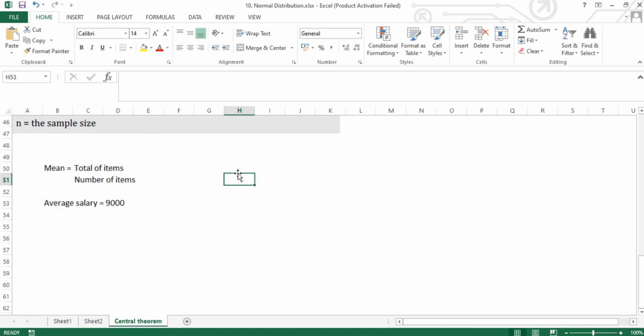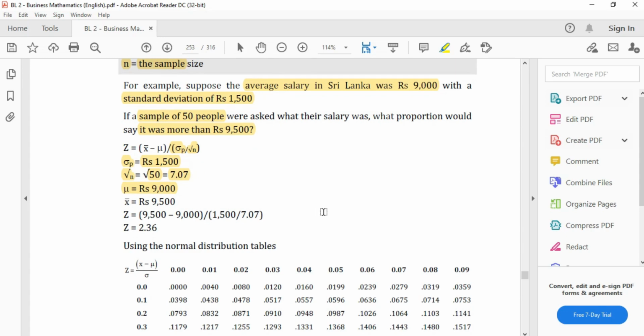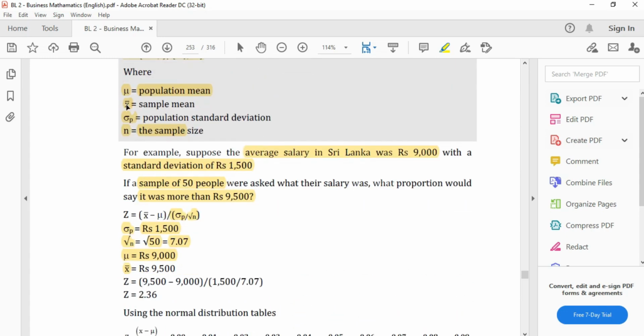It is a type of average. We learned in chapter 8 that averages can be mean, mode or median. Since mean is a type of average, we can consider the average salary of 9,000 rupees as the mean, which is this. Then X bar here is the sample mean.